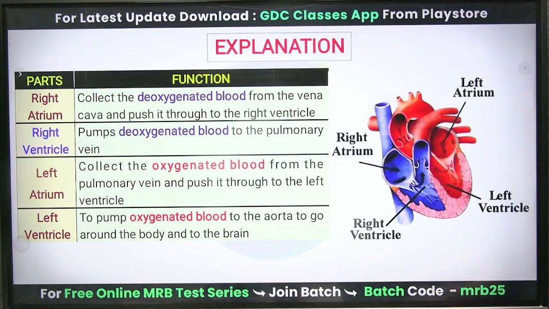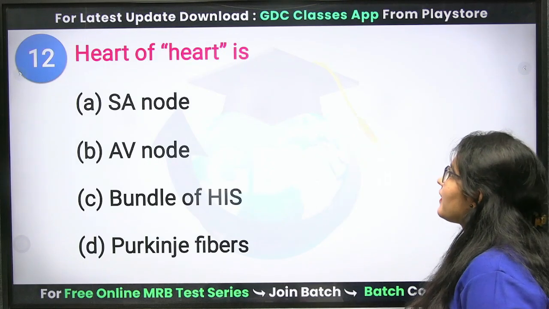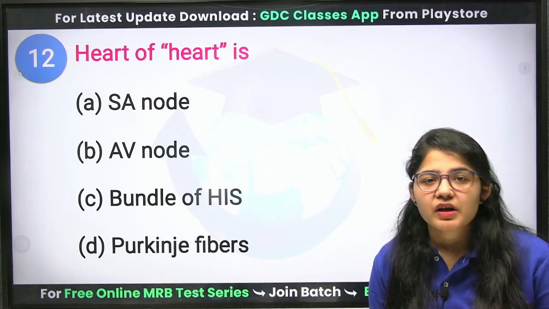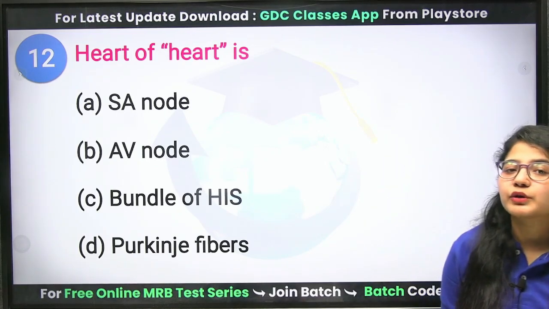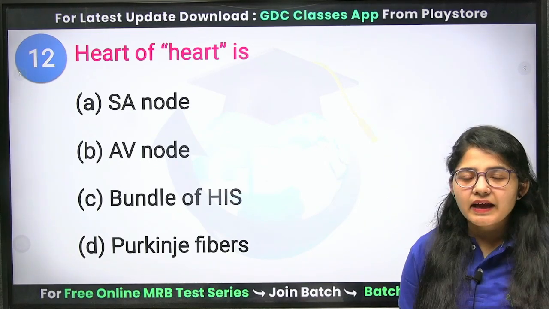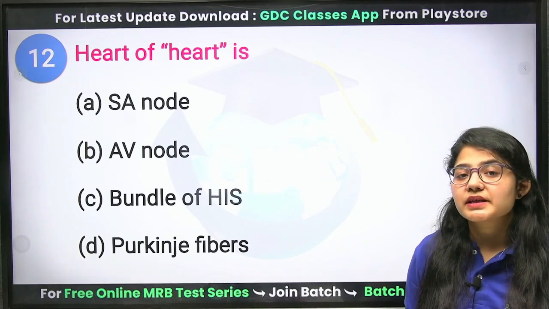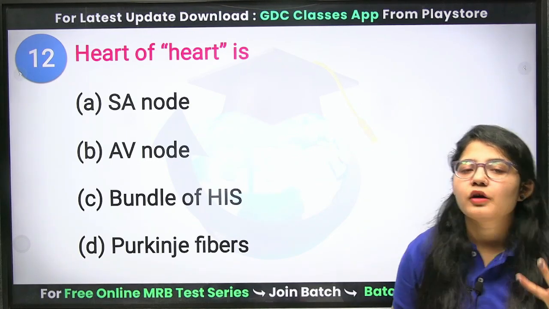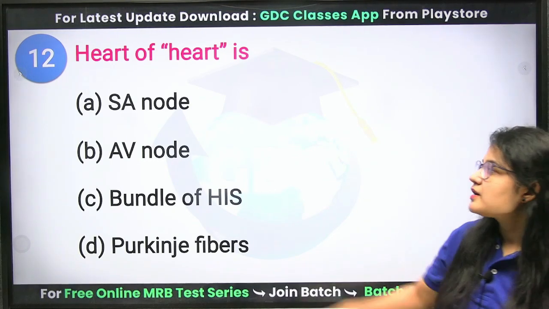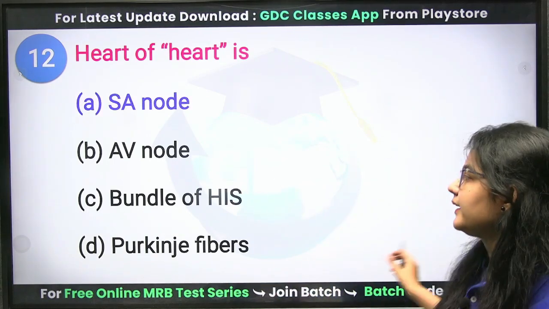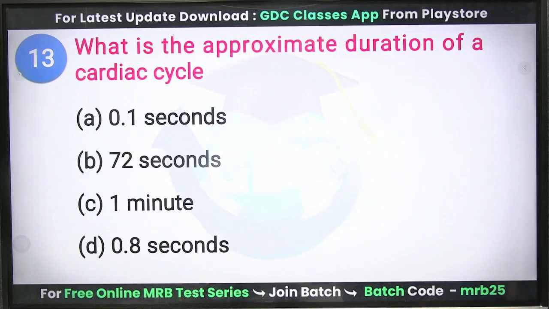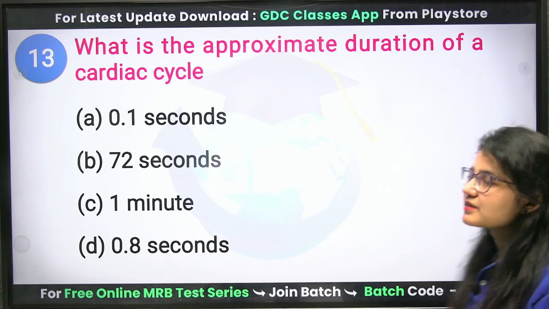Okay. Next question. Heart of heart is, okay, your heart is nothing when it will not get some amount of electrical impulses. It needs the electrical impulses to pump the blood or to beat. Clear? So, SA node is the heart of your heart. Clear? Next question. What is the approximate duration of a cardiac cycle?